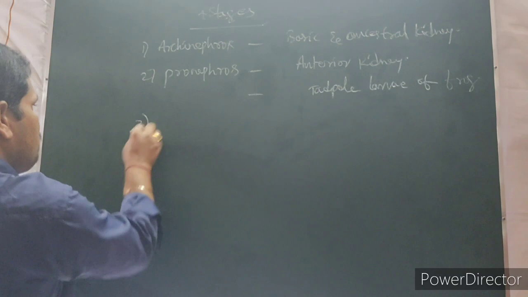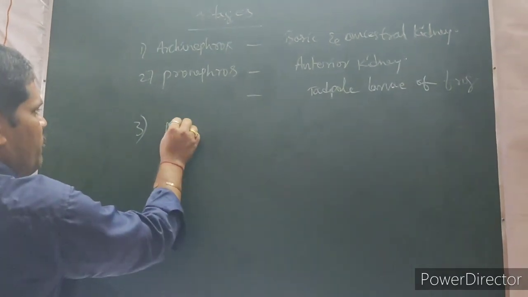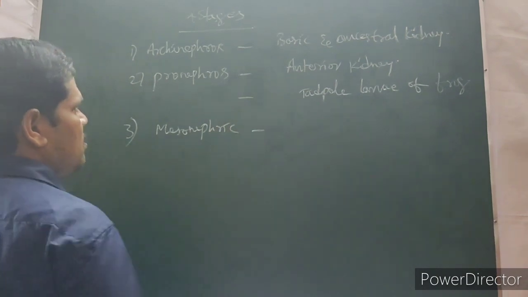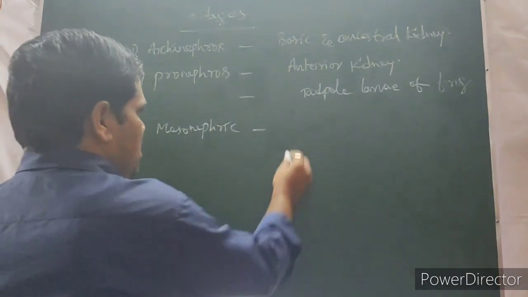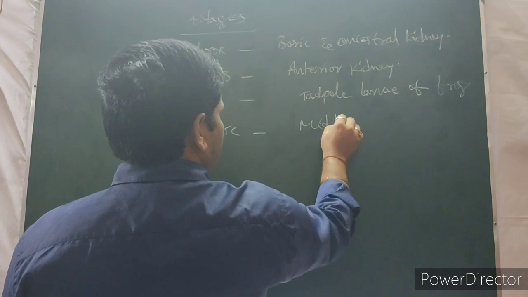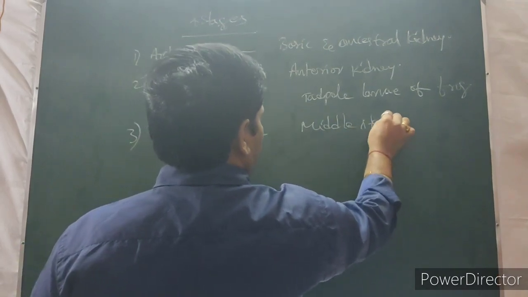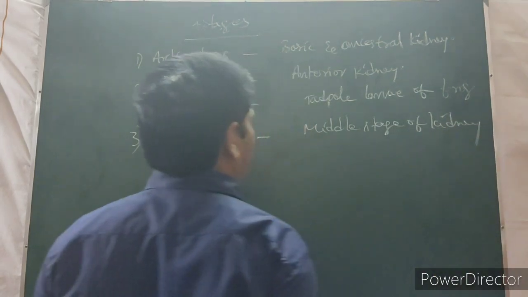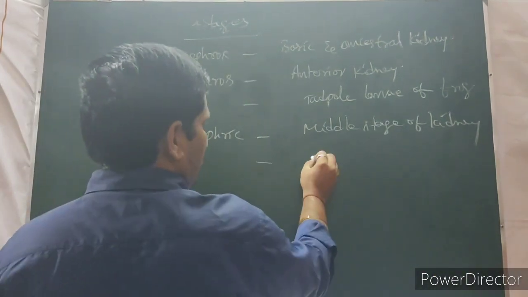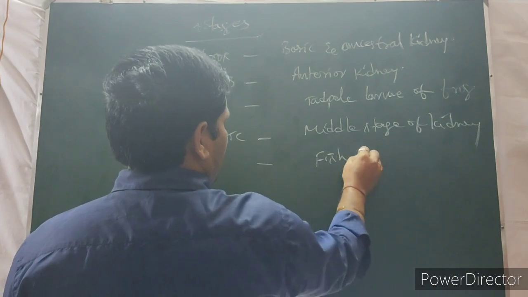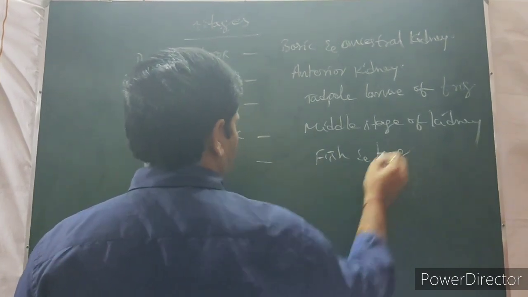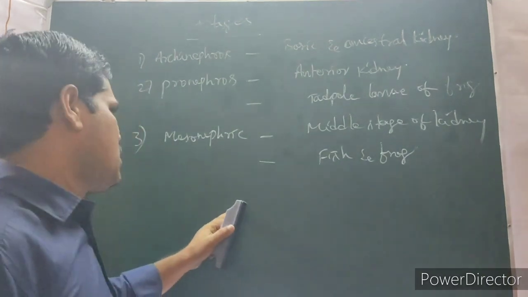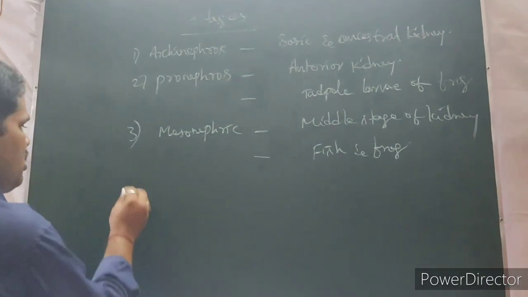The next one is the mesonephric. These are the middle stage of kidney. Here common examples are the fish and frog. What are the kidneys present in fish and frogs? It is the example of mesonephric type of kidney.